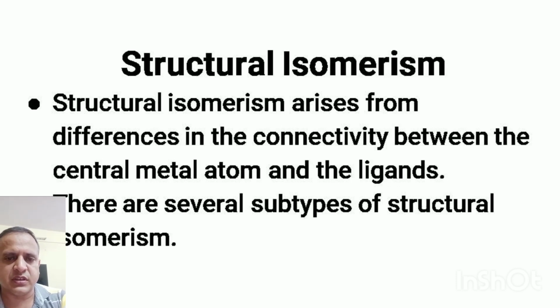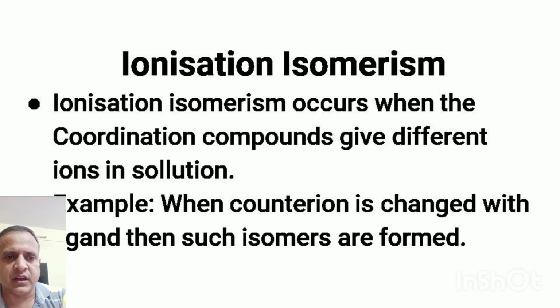Coordination isomers have anion as well as cation in the form of complex ions, and we say that either we change central metal ion or ligands around a particular central metal ion. So the necessary condition for a compound to show coordination isomerism is that both the ions, that is anion as well as cation, must be complex.